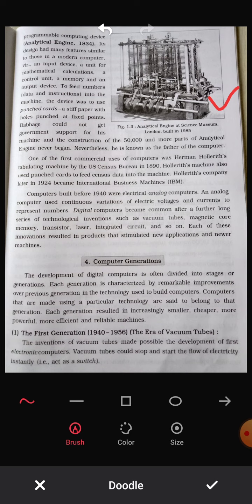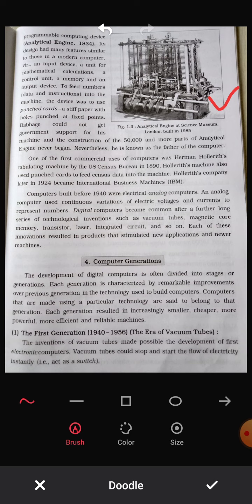Okay students, this is the analytical machine, the analytical engine. Charles Babbage began his work on the analytical engine in 1834 and worked on it until his death in 1871.